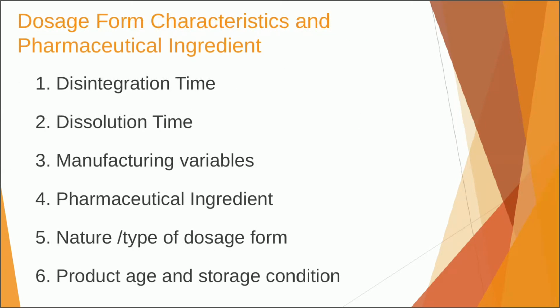The next set of factors are dosage form characteristics and pharmaceutical ingredients which we are using for preparing various dosage forms. These factors include the disintegration time, the dissolution time, manufacturing variables, pharmaceutical ingredient, nature and type of dosage form, product age and storage conditions.